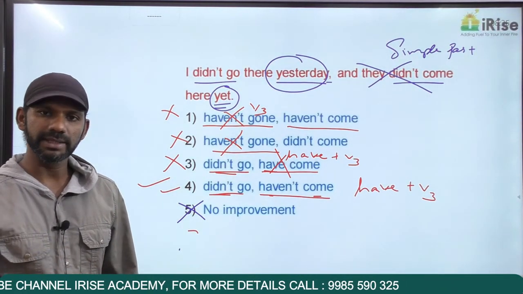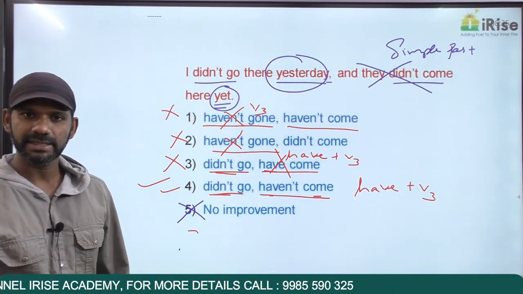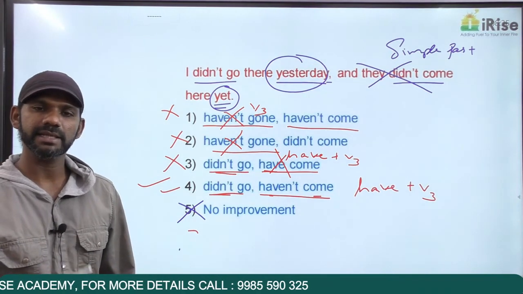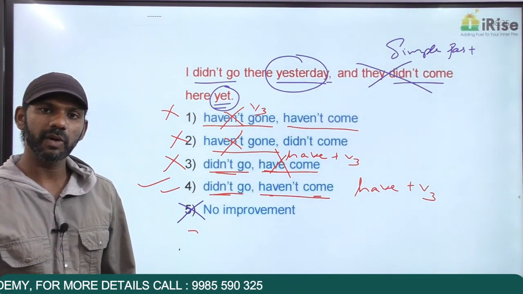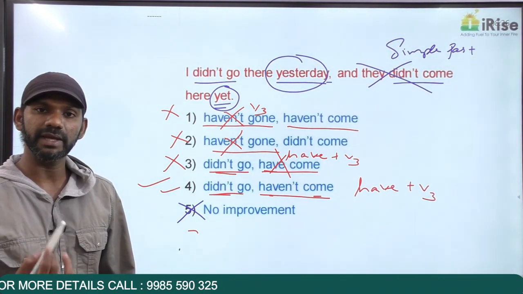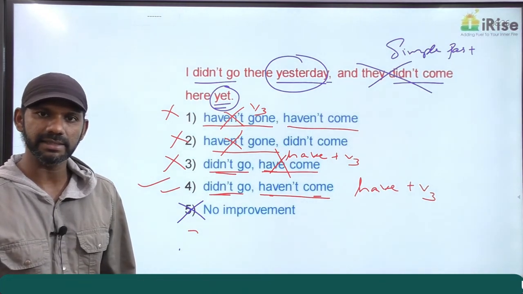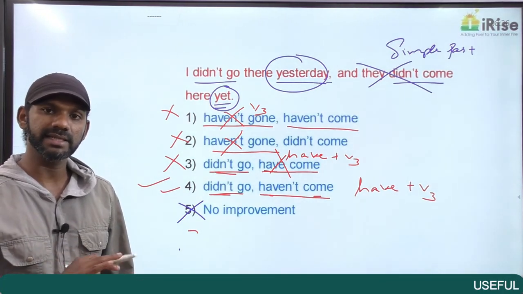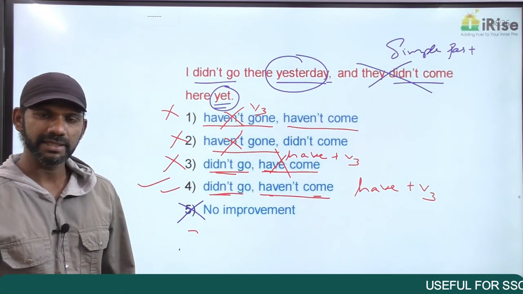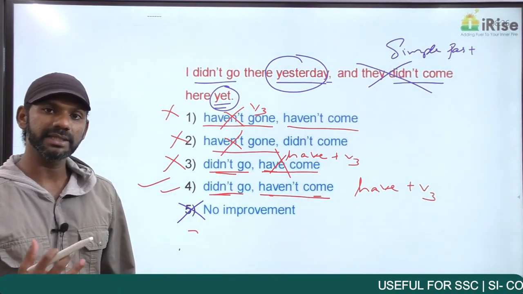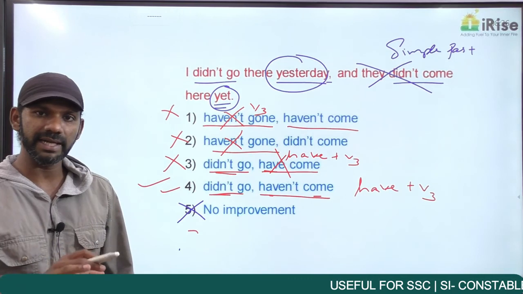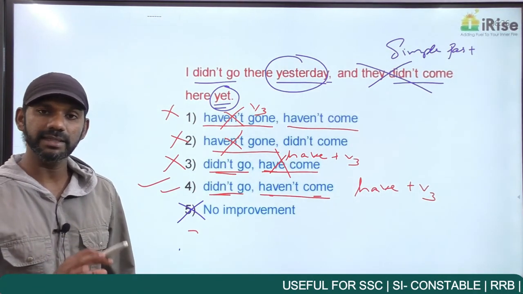Now, if there are words in a sentence that tell us about the tense and the category of every idea in a sentence, tense consistency does not matter. I repeat, when there are words that tell us about the tense and the category of every idea in a sentence, tense consistency does not matter.